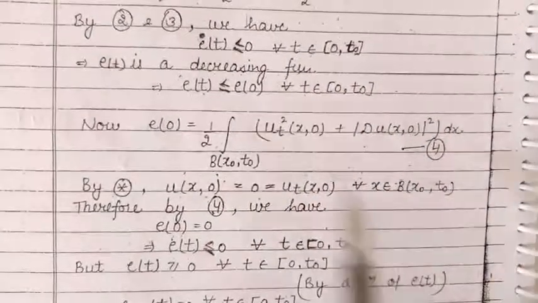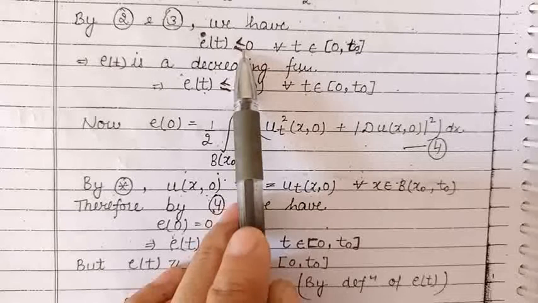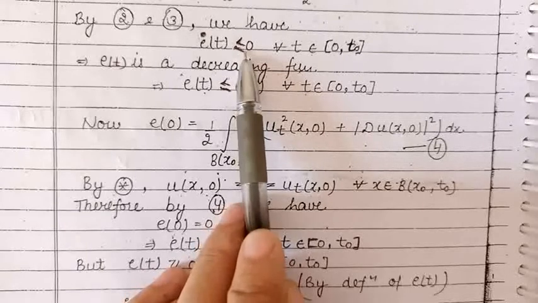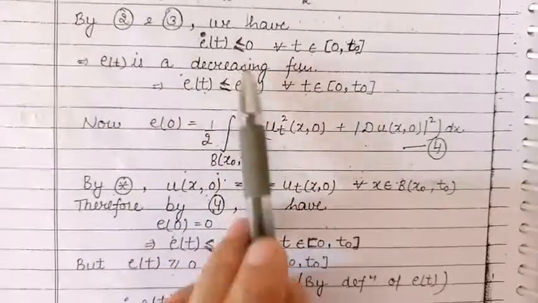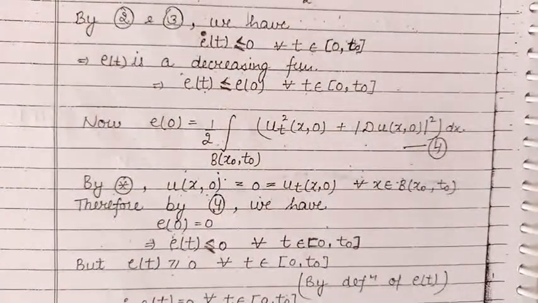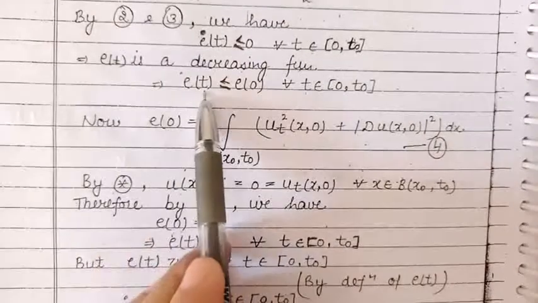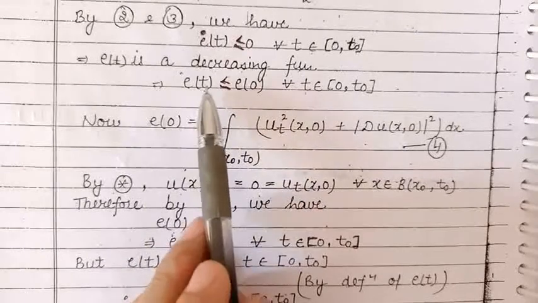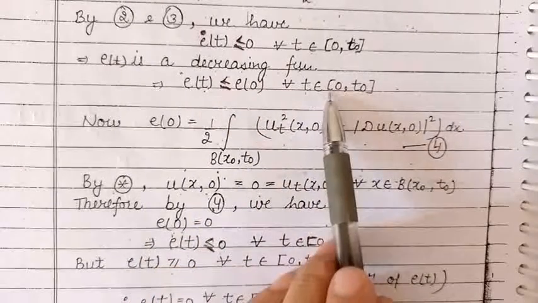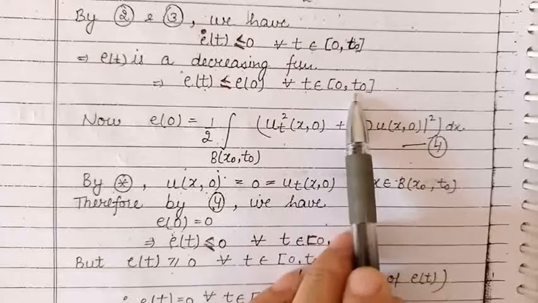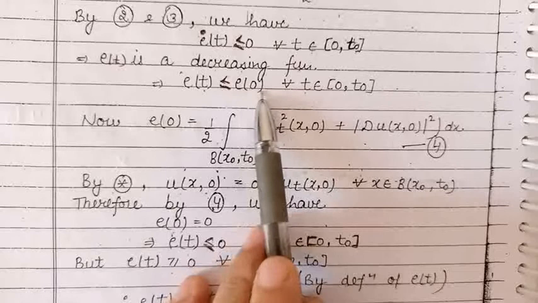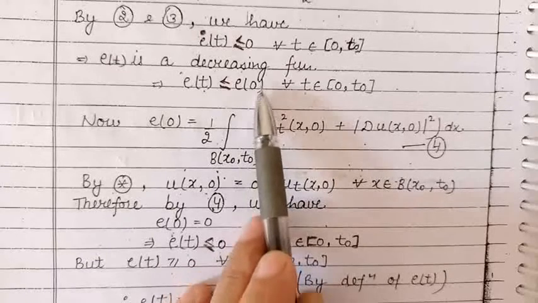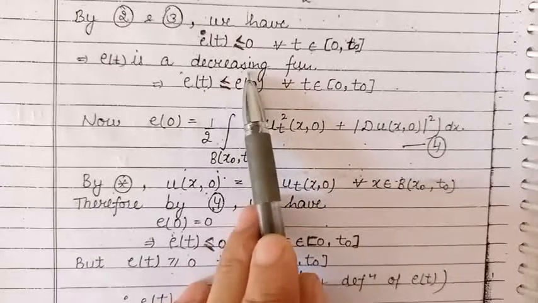And by definition, if the derivative of the function is less than or equal to 0, the function is a decreasing function. So we can say that the energy function is a decreasing function. So by the definition of a decreasing function, the value of this energy function E at every point t which belongs to the closed interval 0 to t naught will be less than or equal to the value of E at 0. Now let us find the value of the energy function at t equal to 0.